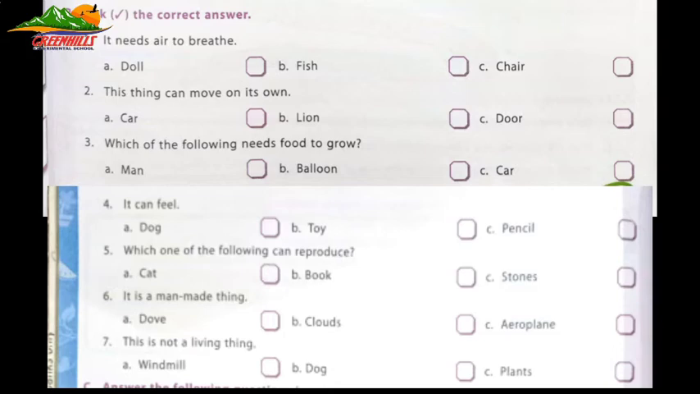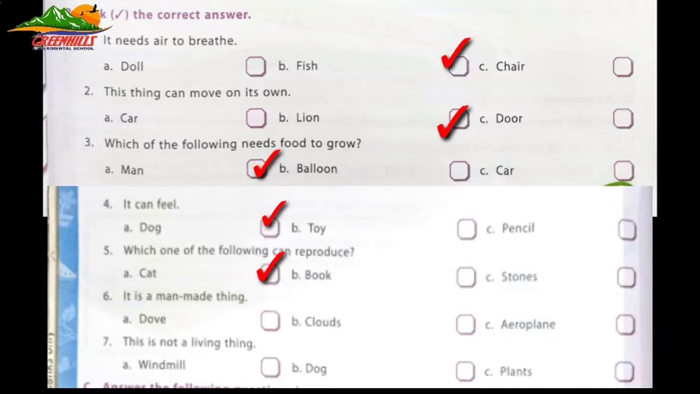Now the answer of the first one, it needs air to breathe, is fish. Number 2, this thing can move on its own. Answer is lion. Number 3, which of the following needs food to grow? Answer is man. Number 4, it can feel. Answer is dog. Number 5, which one of the following can reproduce? Answer is cat.